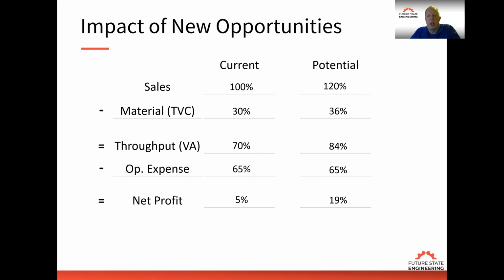So it's very important to understand the cost structure of the organization, understand where our capacity constraints are, and understand what products provide what value to the company. So what's our value added percentage? The marketing strategy needs to be developed from those three elements, not just going out and finding any opportunities that we can. It's finding the right opportunities that are going to grow the company and grow profits at the same time.